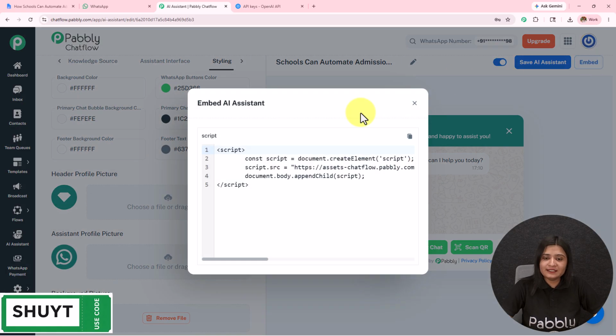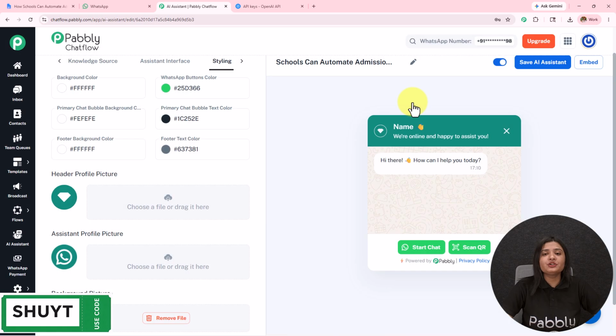You can also embed this AI assistant to your website, and whenever someone clicks on that, they will be redirected towards the WhatsApp conversation. Now moving on towards the next part, here we have to learn how we can assign this AI assistant to a particular group of contacts, to all the contacts, or to a particular contact. For that, on the left hand side, we have this option of inbox. I'm going to open inbox in a new tab.